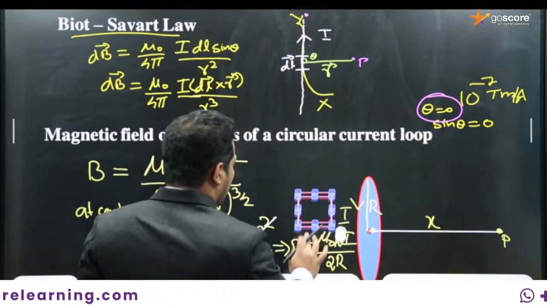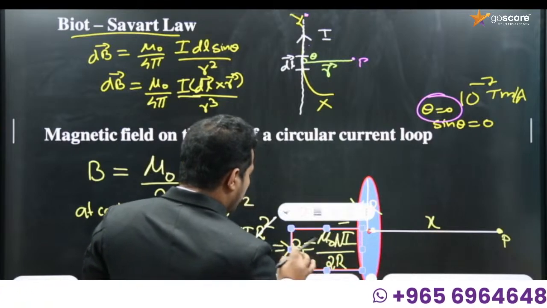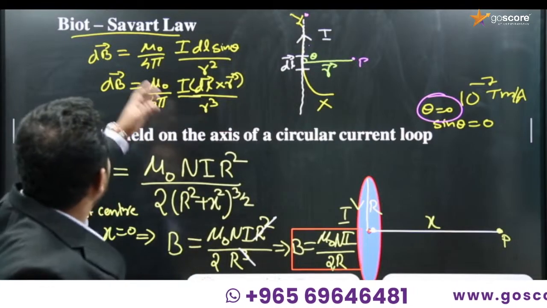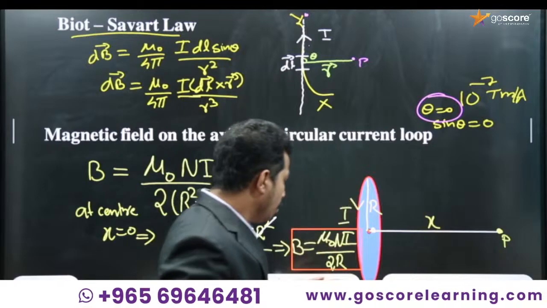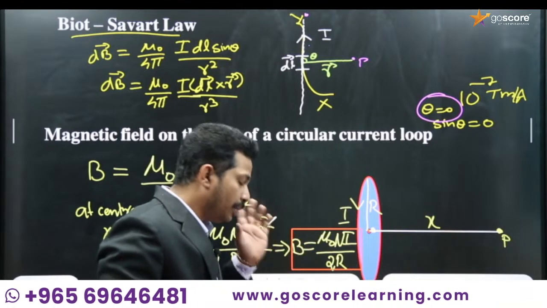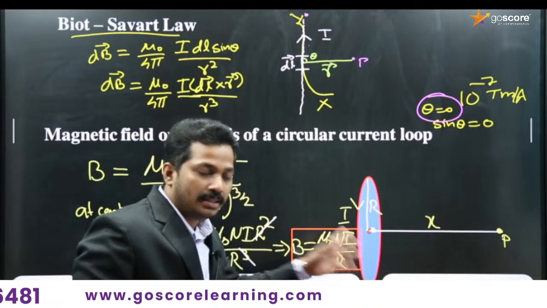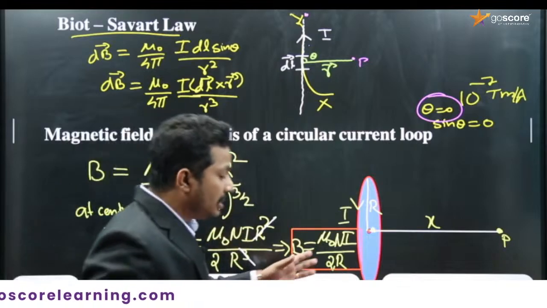Okay, so please mark this equation as a very, very important one. Not only this one, you should remember the equation for the Biot-Savart law as well as the magnetic field on the axis of the circular current loop. Please keep in mind this equation, mu 0 ni by 2r, which is the magnitude of the magnetic field at the center. And we know that magnetic field is a vector quantity.